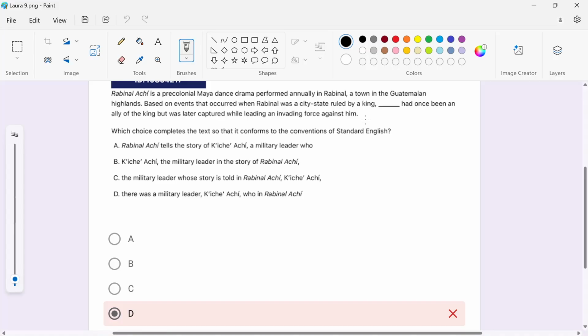This question is, well, start by reading the question. Which choice completes the text so that it conforms to the conventions of standard English? This is an English question. Is it form and structure, or is it boundaries? Well, sometimes it's nebulous, and this one looks to me more like boundaries.